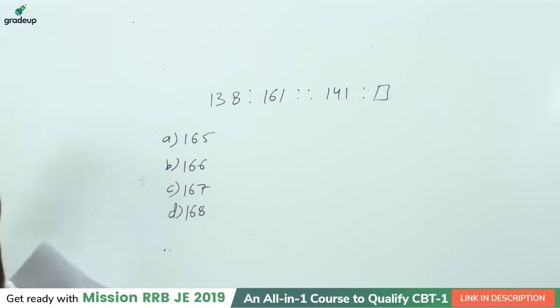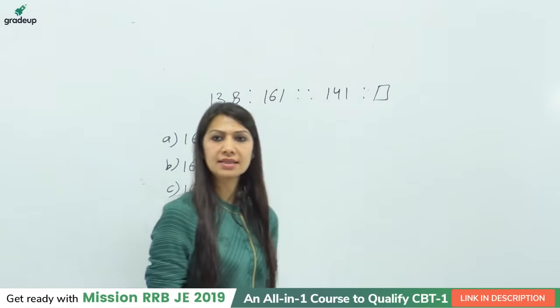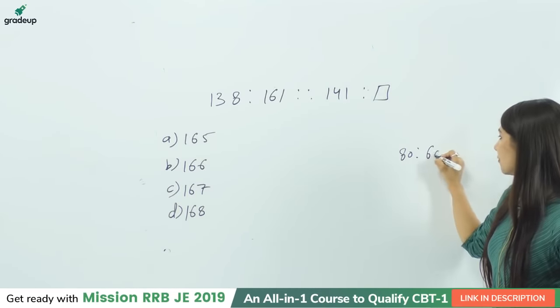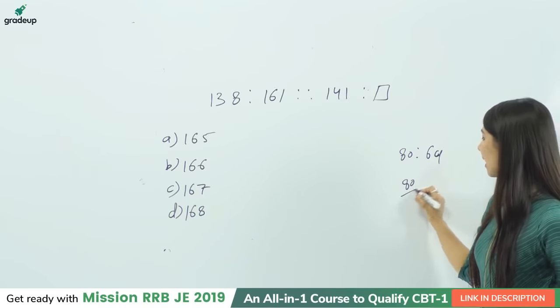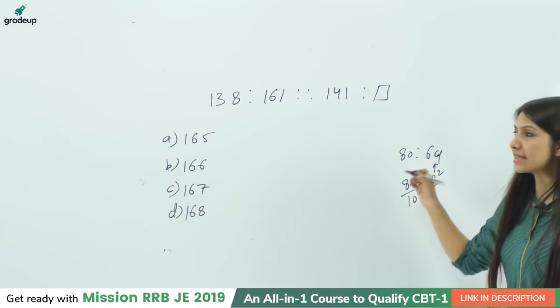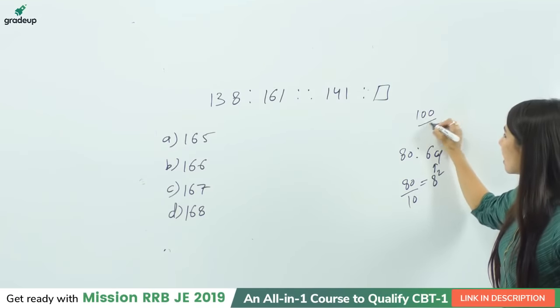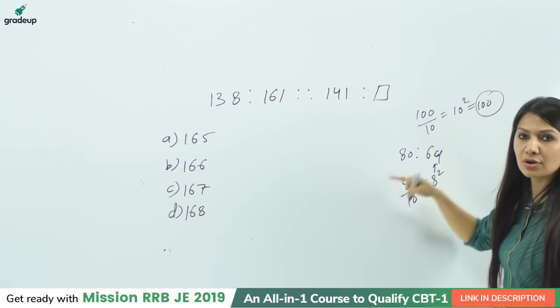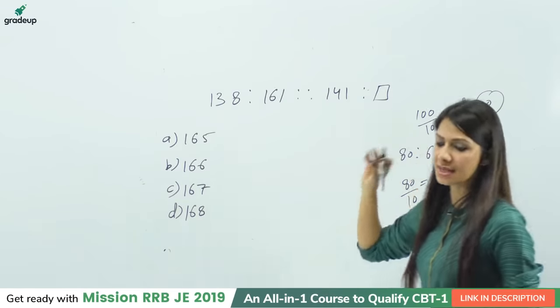Latesh, it was nothing. It was just divide by 10 and then the square of the number. It was like 80 is to 64, right? If you divide 80 by 10, it will give you 8 and the square of 8 is equal to 64. In the same way, the next was 100. 100 divided by 10 is 10 and 10 square is once again 100. That was given in one of the options, so we selected this as our answer, okay?